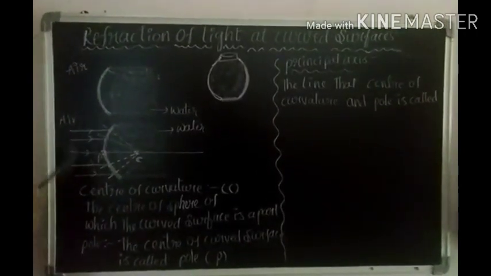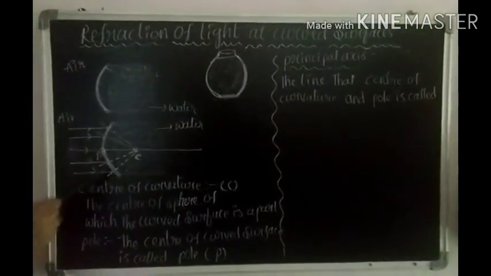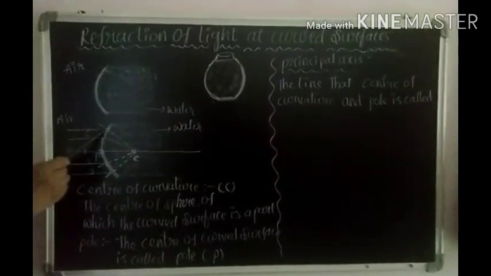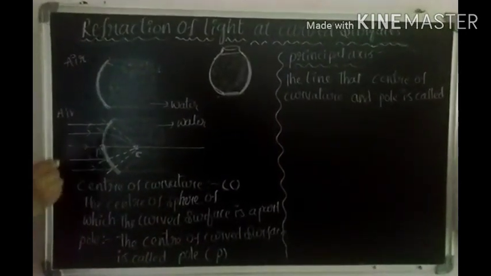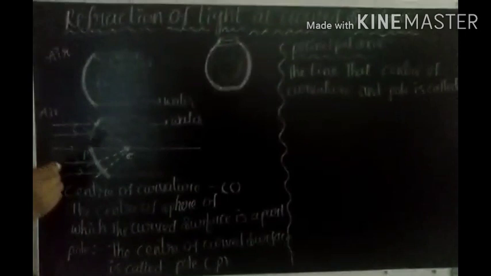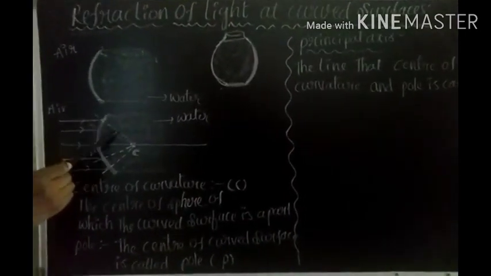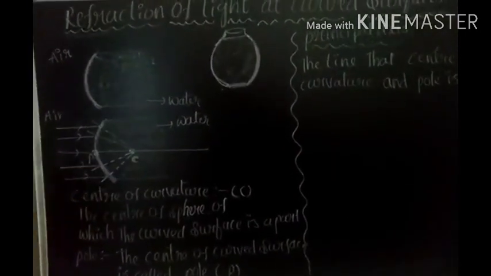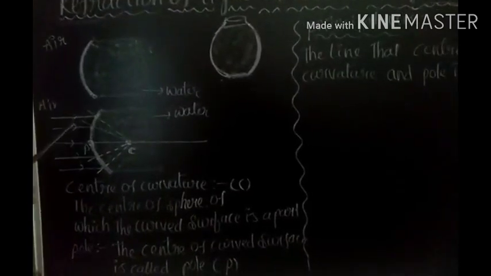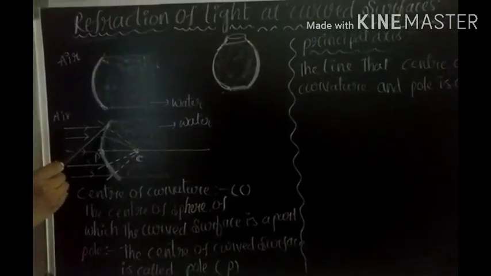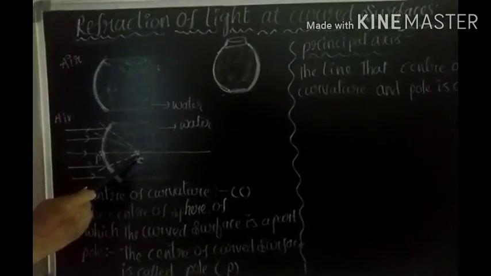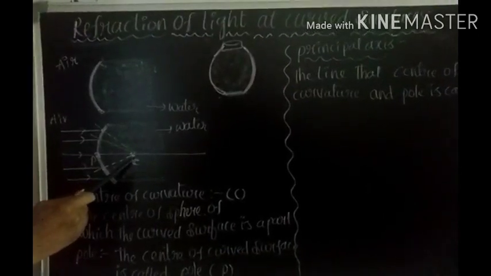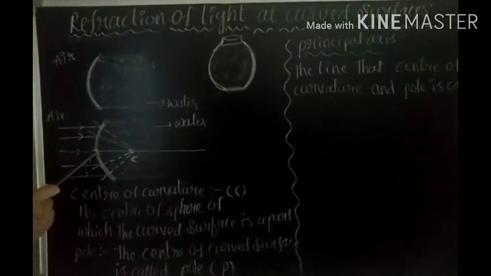So here are some related terms to this diagram. This is a parallel beam of light. So here I draw dotted lines. These dotted lines represent the normal. What is a normal? A line joining the point of incidence to the center of curvature is called normal. And here this is a pole.